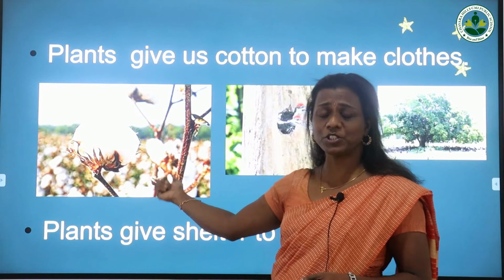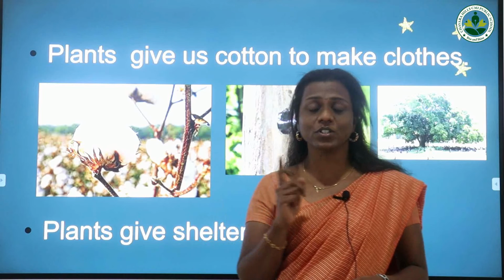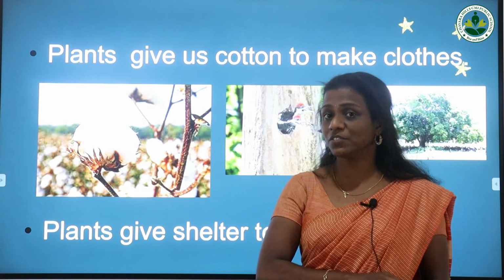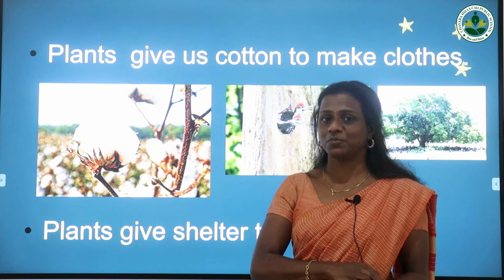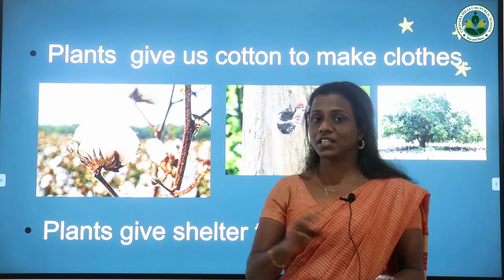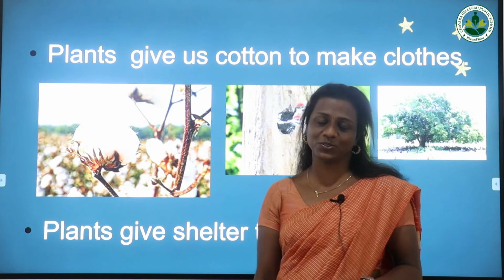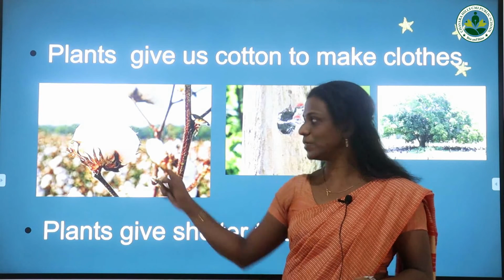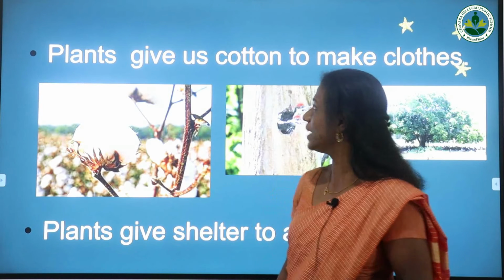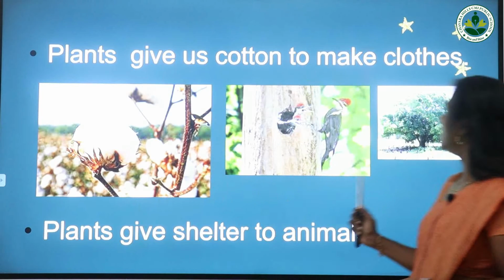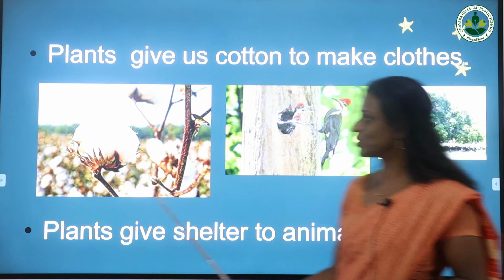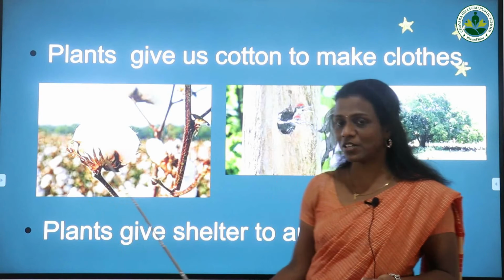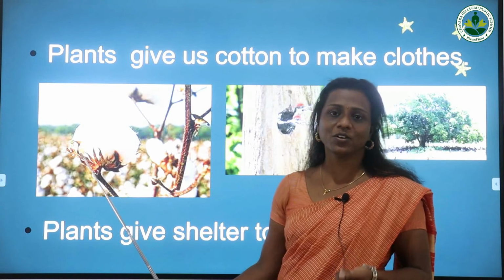Now we can check another use. Do you know which plant this one is? Yes, we studied about cotton clothes in one chapter. At which time are we using cotton clothes? Yes, in summer time. In summer time it is very hot. At that time we have to use cotton clothes. So from where are we getting that cotton? From the cotton plant. So plants give us cotton to make clothes. For making clothes we have to depend on the cotton plant.